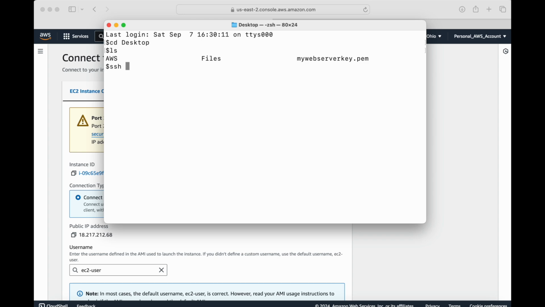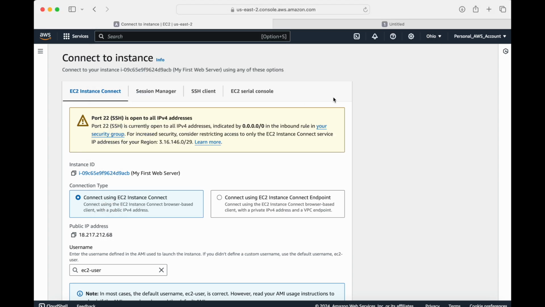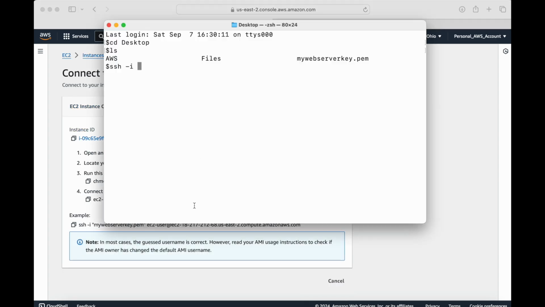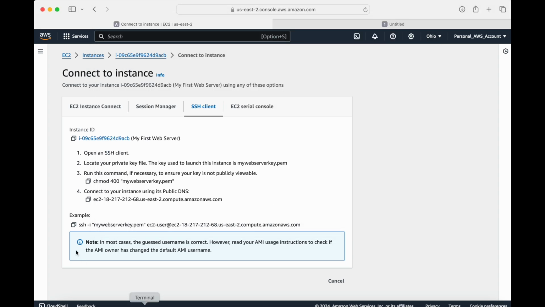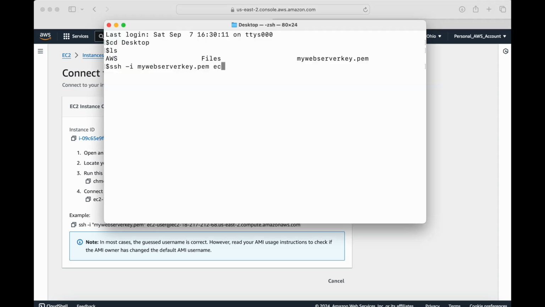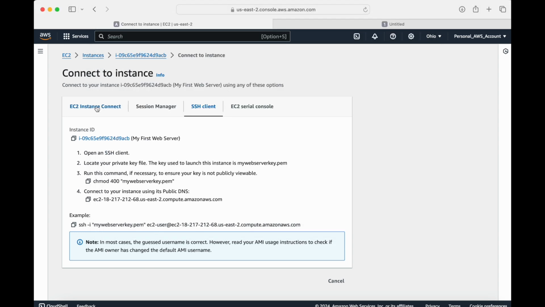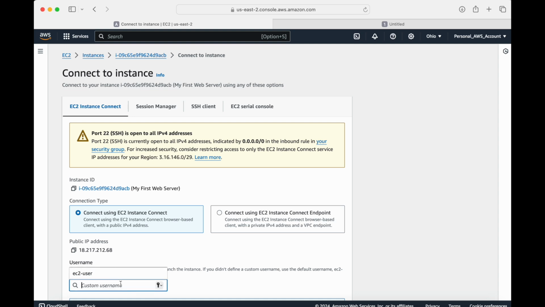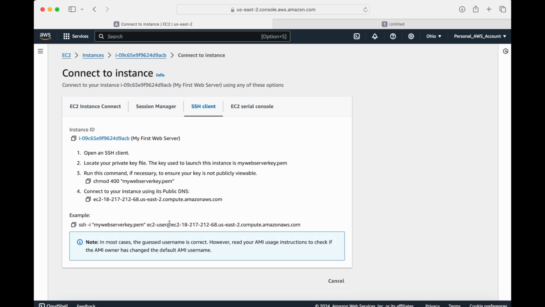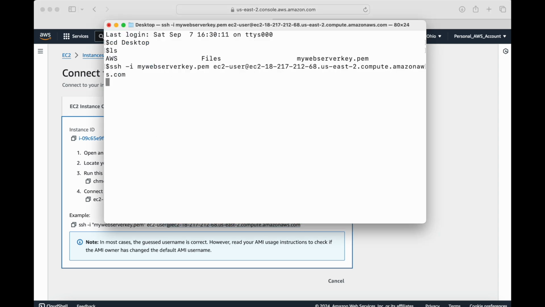And I'm going to say ssh -i. The steps are right here. ssh -i, then my web server key. They've added quotes here because sometimes you put spaces in there. And the user is ec2-user. Now, where do I get this from? You get it from here, or you can also look at the users that I have. That is automatically created for you. I'm going to just copy this because I can't type that much.